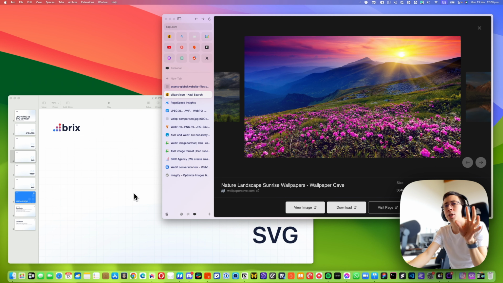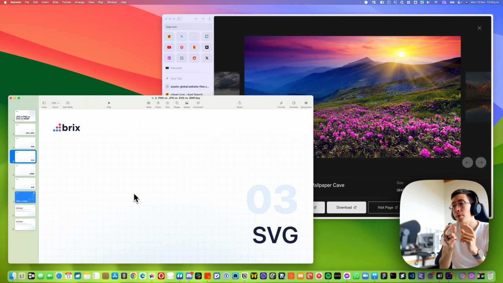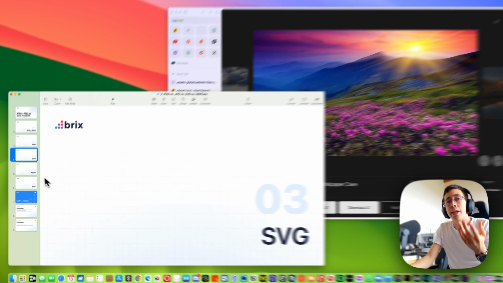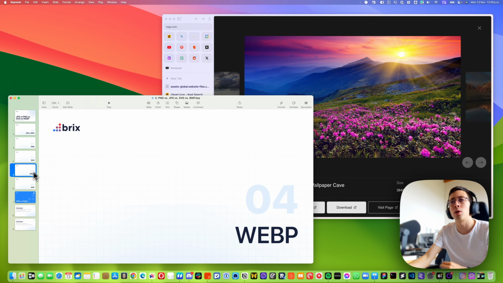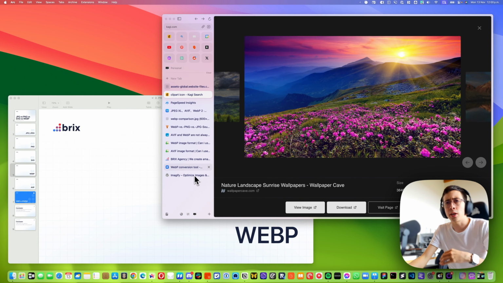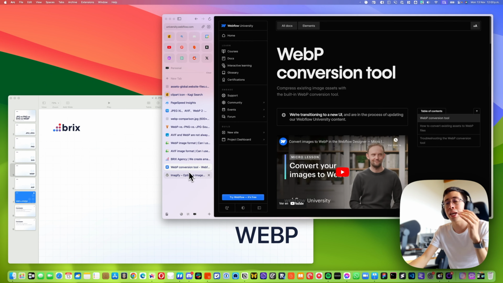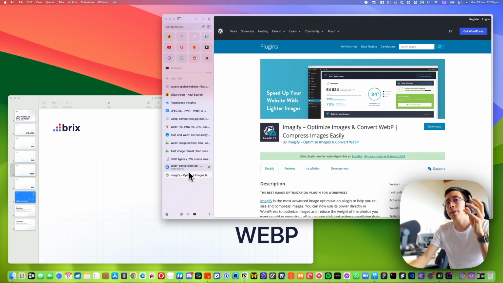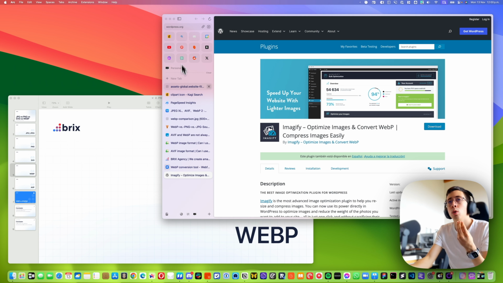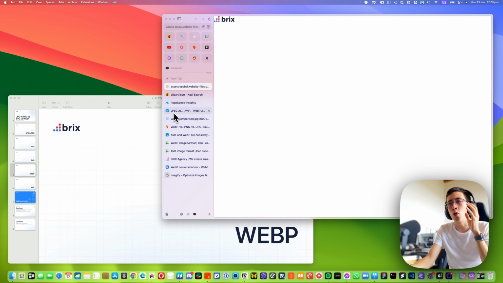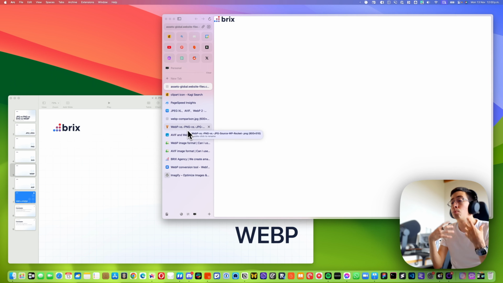So SVG is great for icons that can be vectors or logos or things like that, but it cannot be used for everything. And next we have WebP, which is one of those new guys that are getting very popular. I already mentioned there's some tools to convert everything to WebP. And that makes sense because WebP is a format created by Google, and Google are really trying to push that forward. They're trying to make it popular. And the truth is that indeed WebP is a more modern file format.